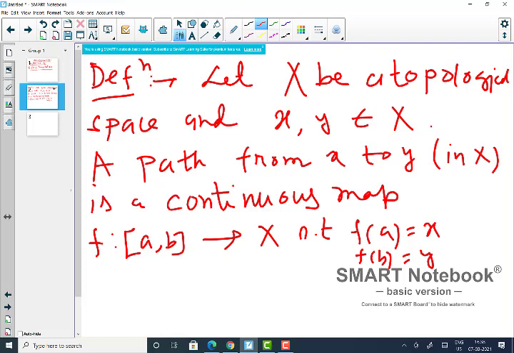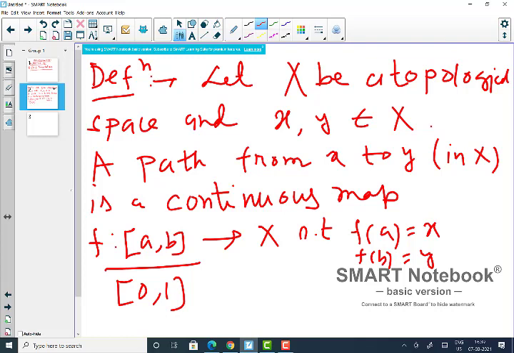There is no speciality about this [a, b]. You can choose in particular [0, 1] also. In some cases [0, 1] is more suitable, in other cases you can choose any other closed interval. But you already know that every closed interval in R is homeomorphic to [0, 1], and hence every two closed intervals are homeomorphic to each other. So it doesn't matter.